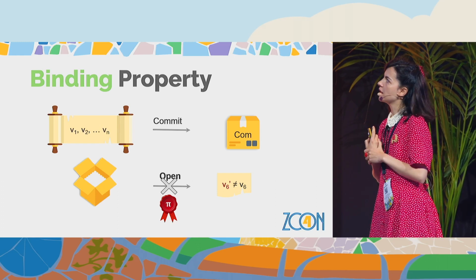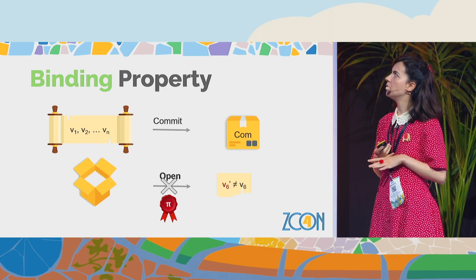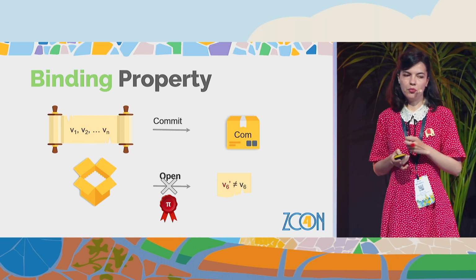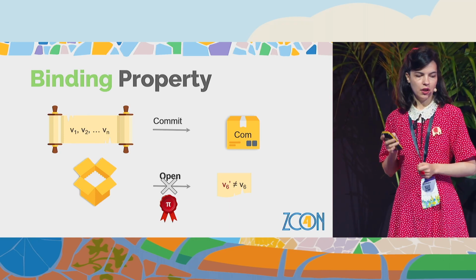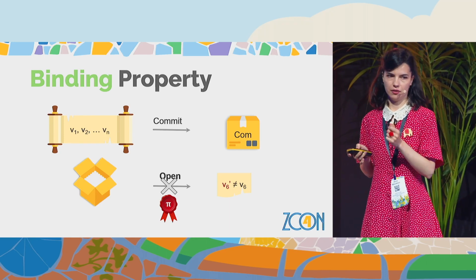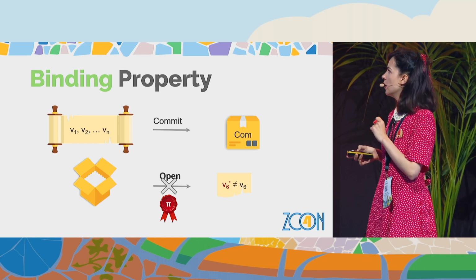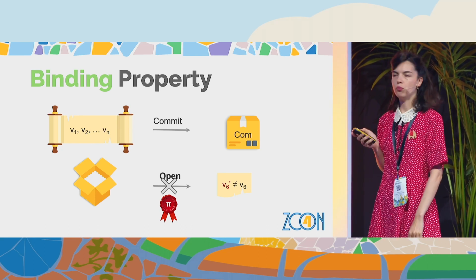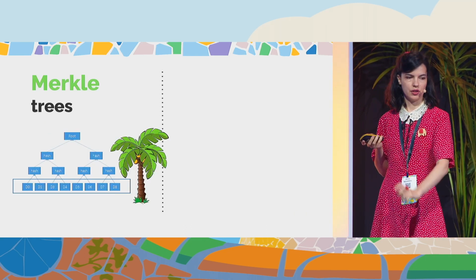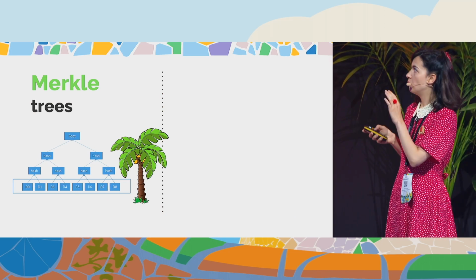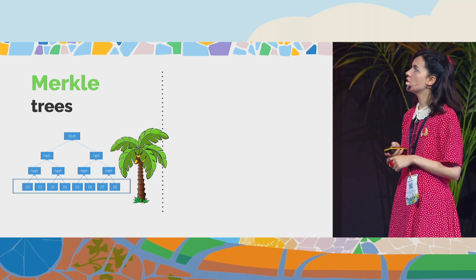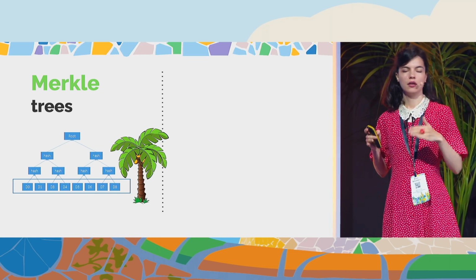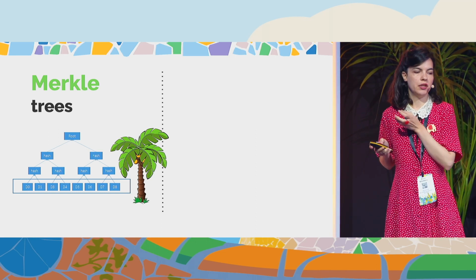And then the basic property we ask for is binding. Once we commit to some vector, a prover cannot be able to open to a different value than the one that was in the vector. So if we want to open position 6, we will be convinced, if the proof is accepted, that's the value that was in position 6 in the commitment. And the basic way to realize vector commitments is just to use Merkle trees: hash the data up into a binary tree, up to a root, and the root will be the commitment to the data.